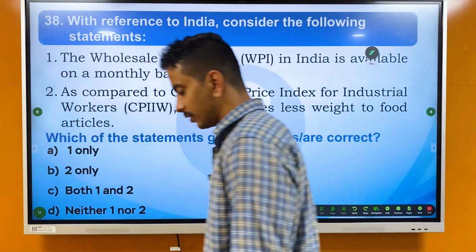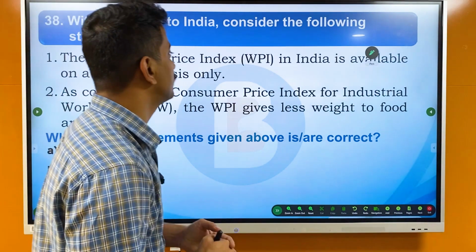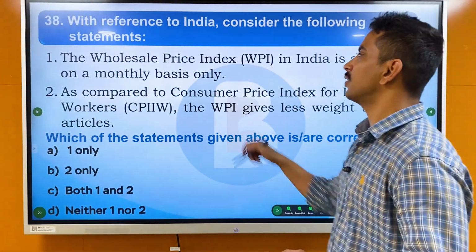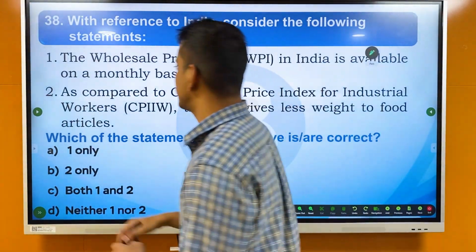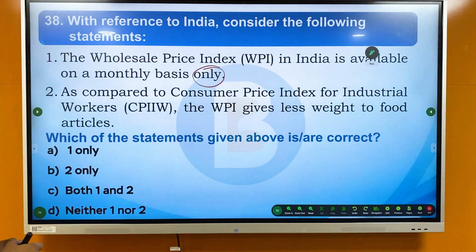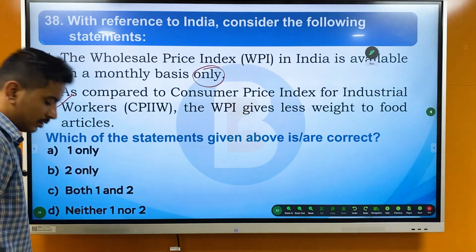Next, with reference to India, consider the following statements. The Wholesale Price Index, WPI, in India is available on a monthly basis only. Next, as compared to the Consumer Price Index for Industrial Workers, the WPI gives less weightage to food articles. This is correct. What about the first?